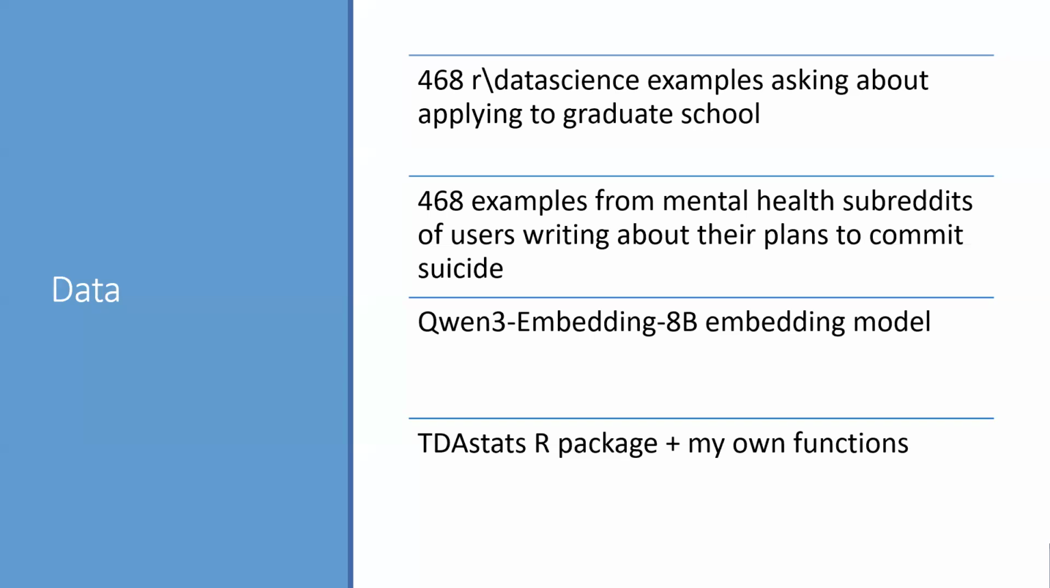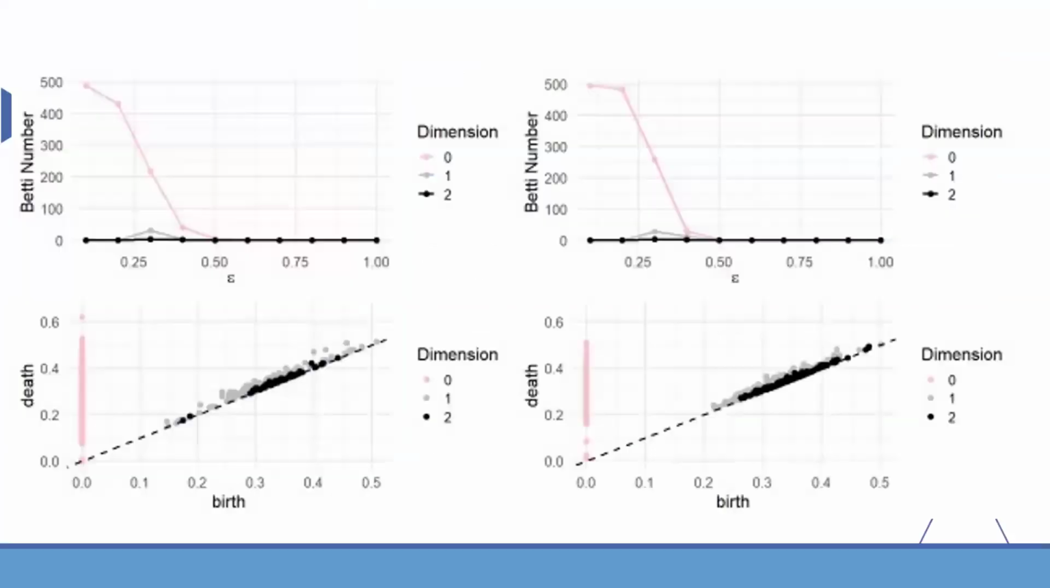So we're using the Qwen3 embedding model here. In the dissertation, I used 4 different embedding models, and I just chose this for the sake of example. It's not better or worse than any of the others. It's just the one that was chosen here. And I'll be using the TDAstats R package and my own functions.